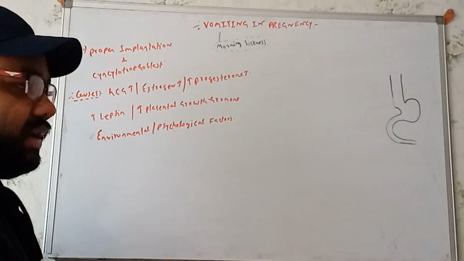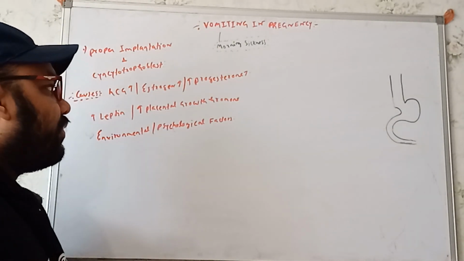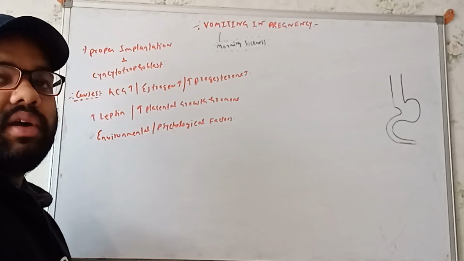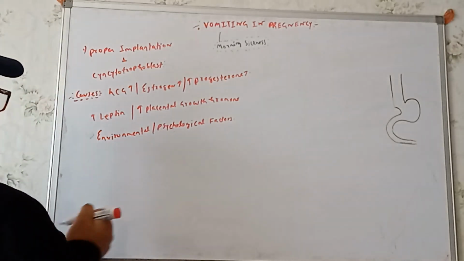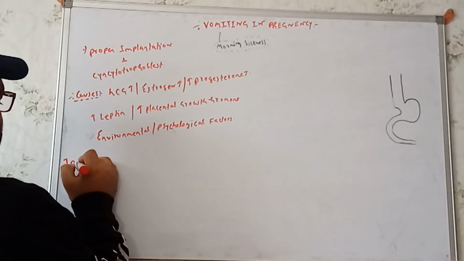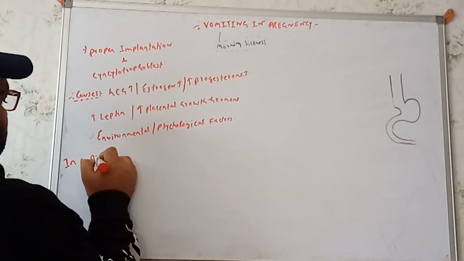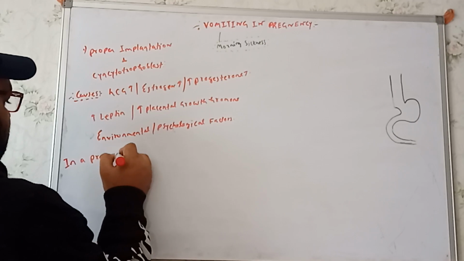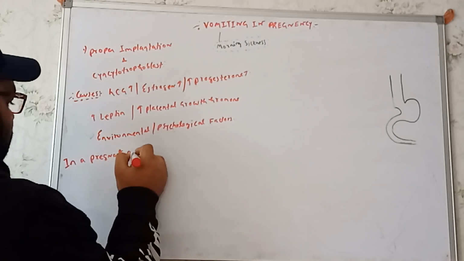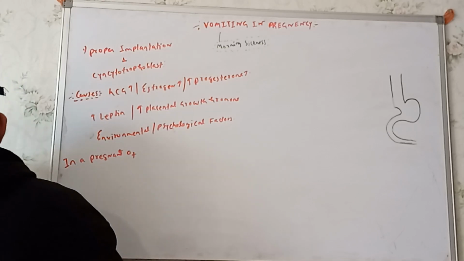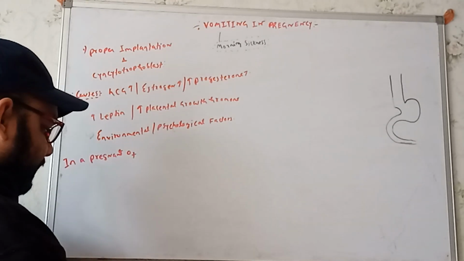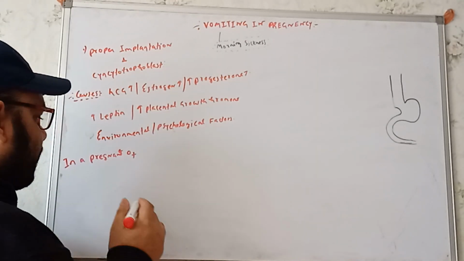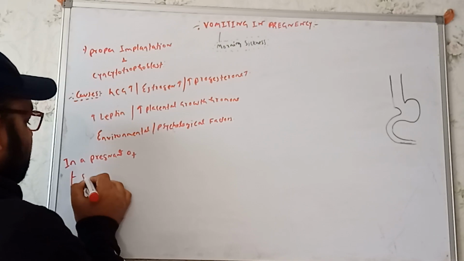Now see, if in a pregnant woman we get to see severe vomiting, what are the conditions over here? The first thing, severe vomiting.